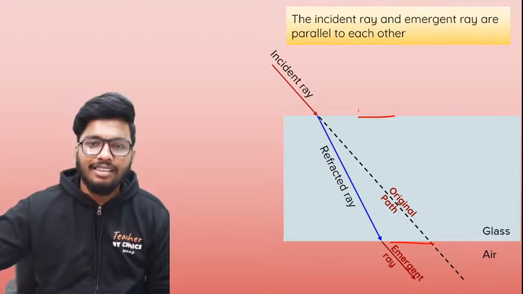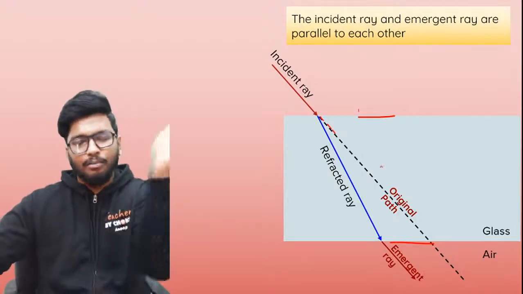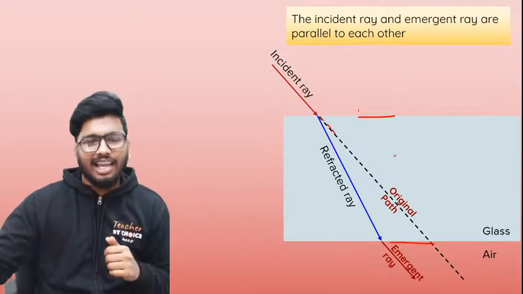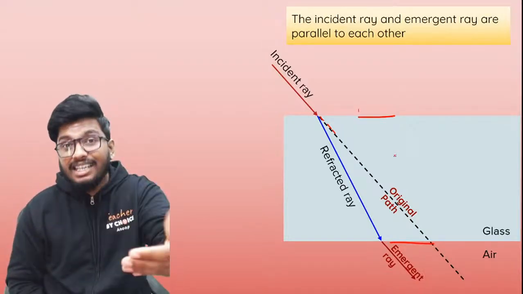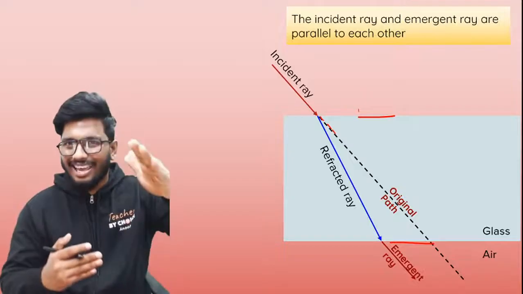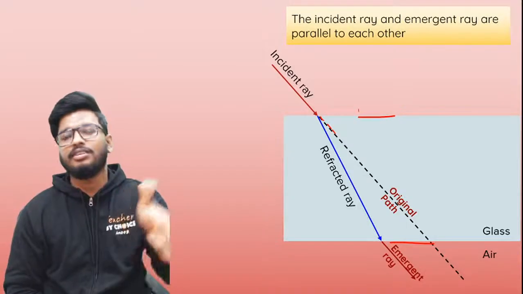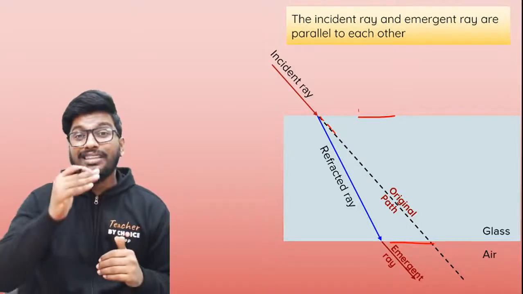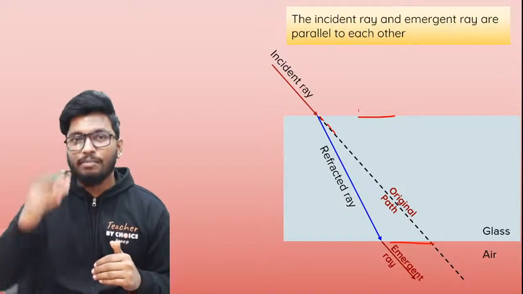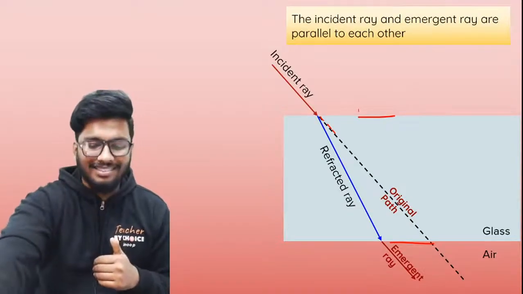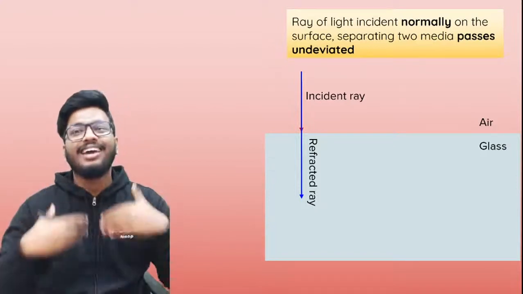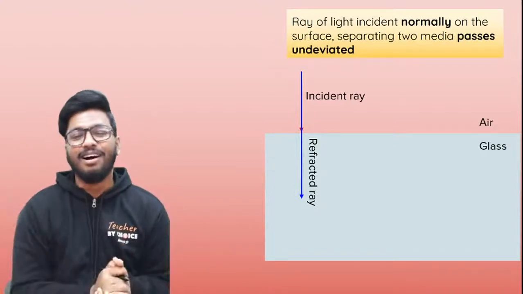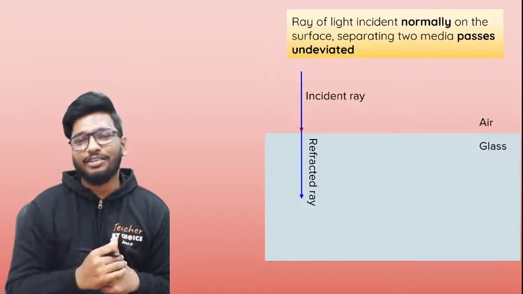So if you extend this original path of light, because light was supposed to go straight, if there was no glass slab, light would have gone in a straight line, because light always travels in a straight line. But because of the glass slab, it slightly changes the path, or the bending of light happens. But the ray of light that is coming out of the glass slab is going to be parallel to the incident ray, right? All of these are simple topics. You already know about it, but again, it's a one-shot revision, so let's quickly do it. All right, one last thing I would like to talk about is this, guys.